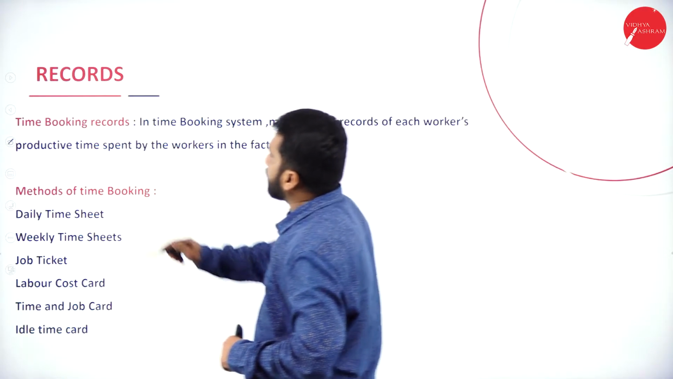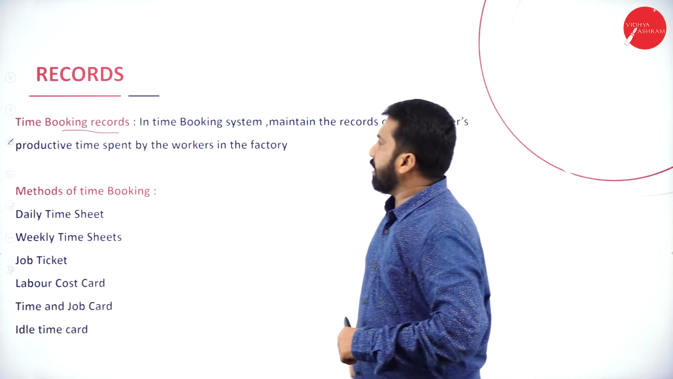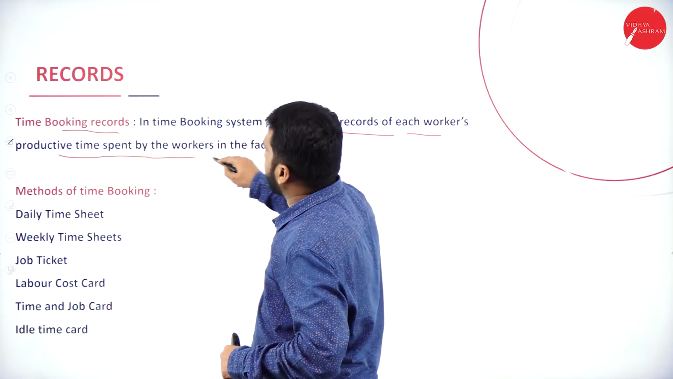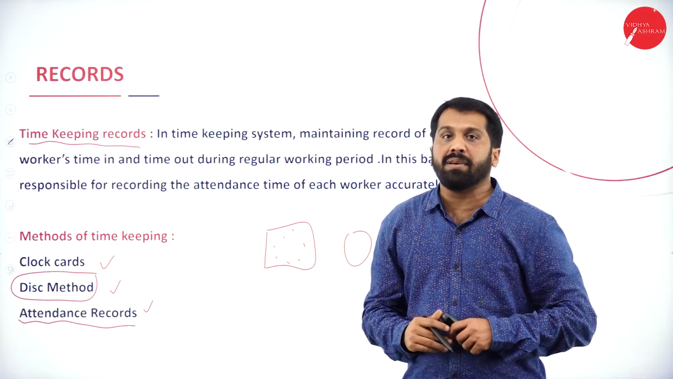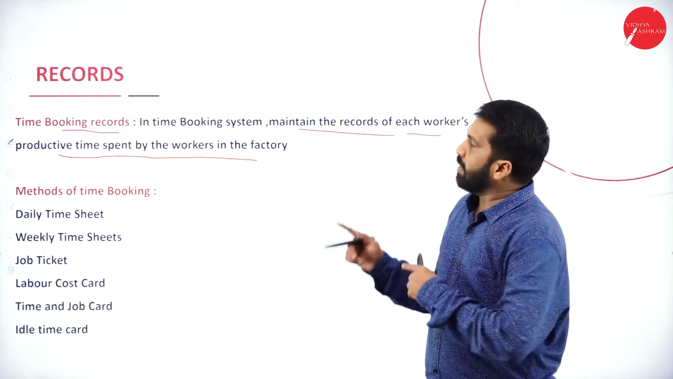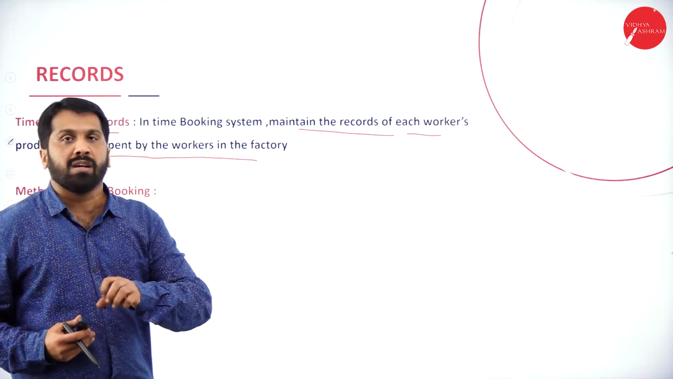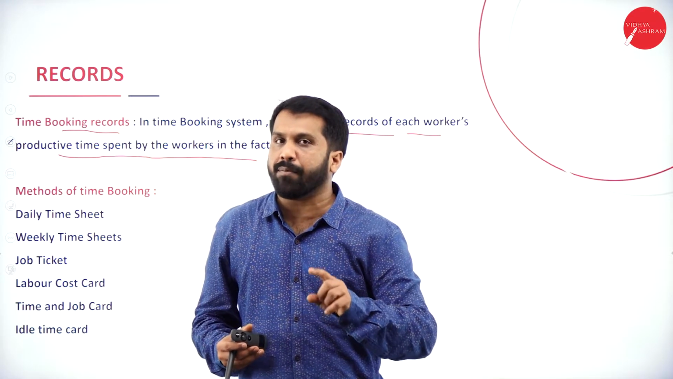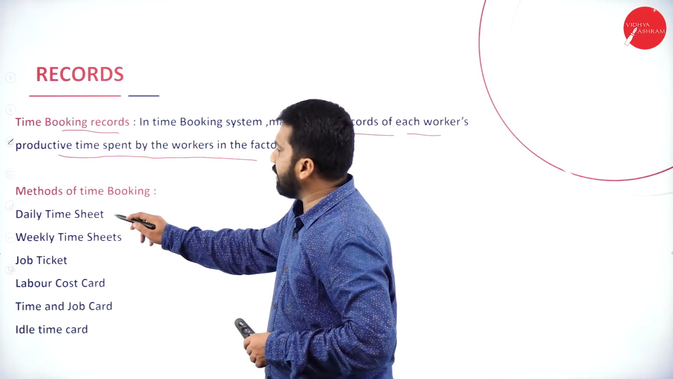Next, records: time booking records. In a time booking system, we maintain the records of each worker's productive time. Whatever we have done in the time keeping records maintains the time you entered and the time you left. But the time booking record maintains the time you started your work and the time you stopped your work, so that the actual productive time can be known with the help of this. Now, this will be the daily time sheet.